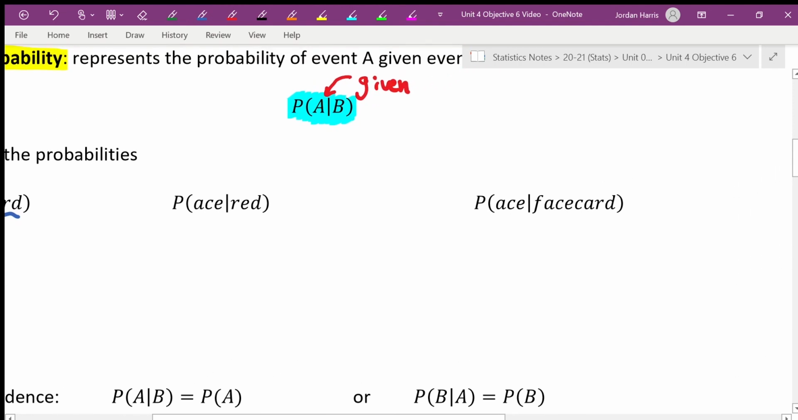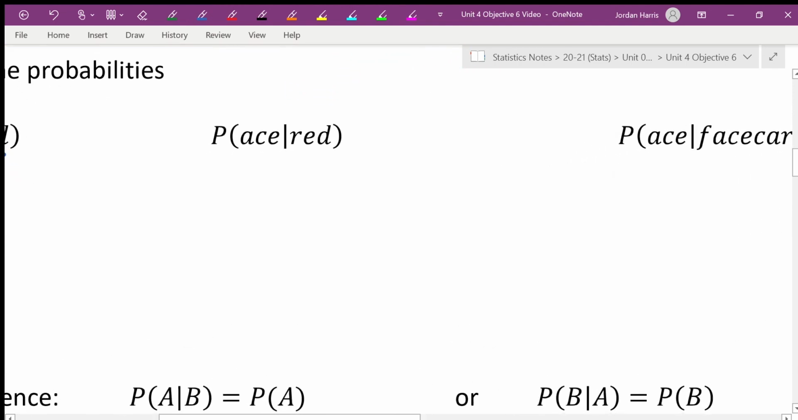All right, now what's the probability of ace given red? So once again, I've drawn a card and I'm holding a card and I'm telling you this is a red card. Given red, this is a red card.